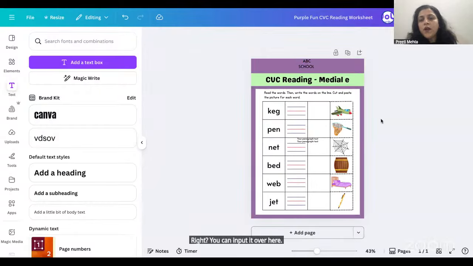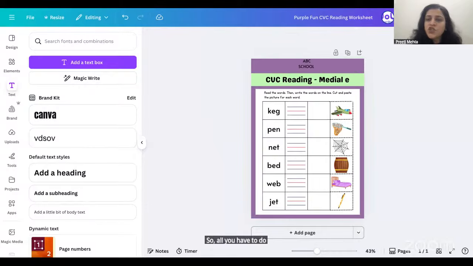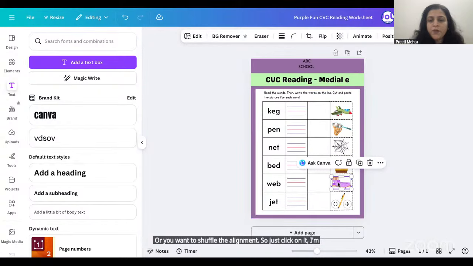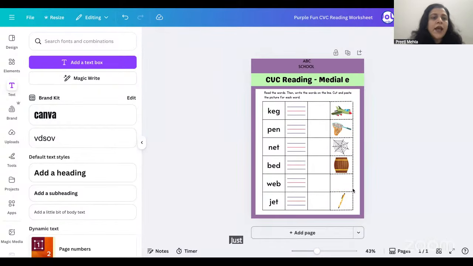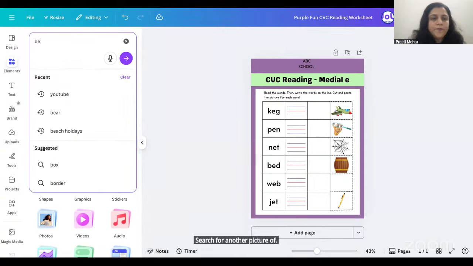And let's say you don't like any of the pictures or any of the words which you have not done with your students. So all you have to do is just change it. For example, you want to change this picture, or you want to shuffle the alignment. So just click on it. I'm changing this bed picture. Just delete it and go to this element part. Search for another picture of bed, right?